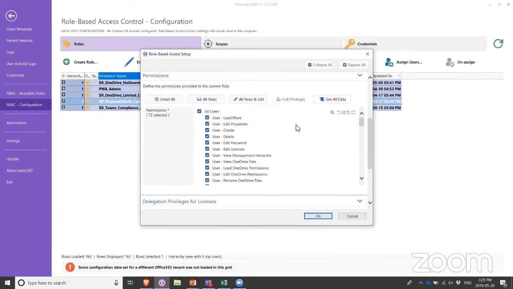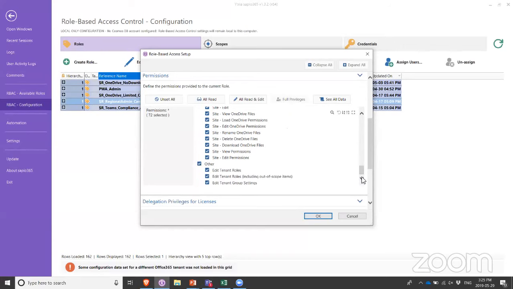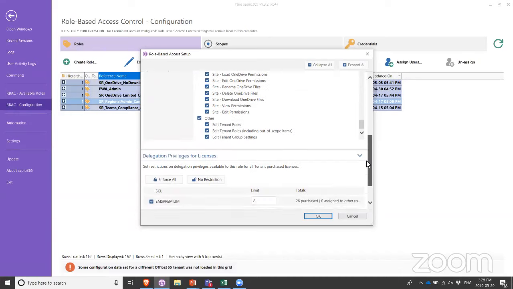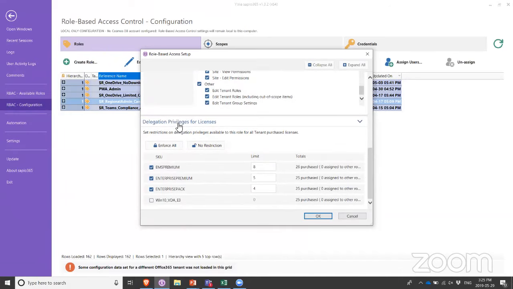So I can basically select any of the 72 SAP 365 actions and handpick whatever I want to allow or not allow these administrators to do. Now, in this case, this is a regional admin role. I do not want to limit what those users can do, so I did not apply any restrictions on the permission side of things. However, I do want to allow them to work with licenses, but I want to limit the amount of licenses that they can work with.